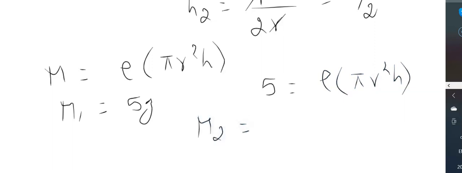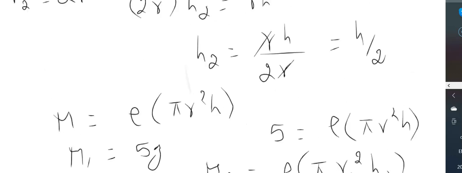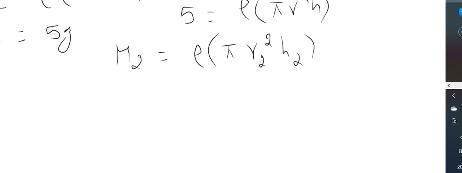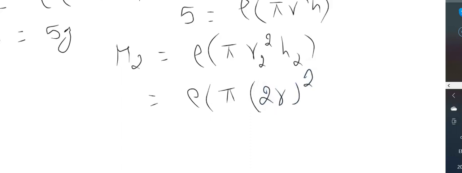M2 will be equal to rho into pi into R2 squared into H2. So we'll substitute for R2 and H2 now. We already got R2 to be 2R and H2 is H by 2. So M2 is equal to rho into pi into 2R the whole squared into H2, which is H by 2.